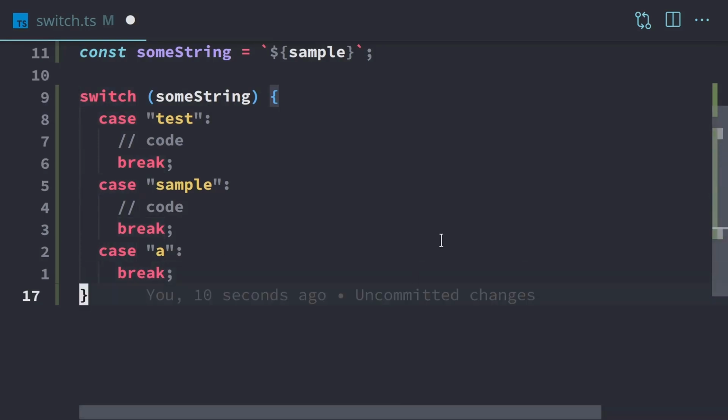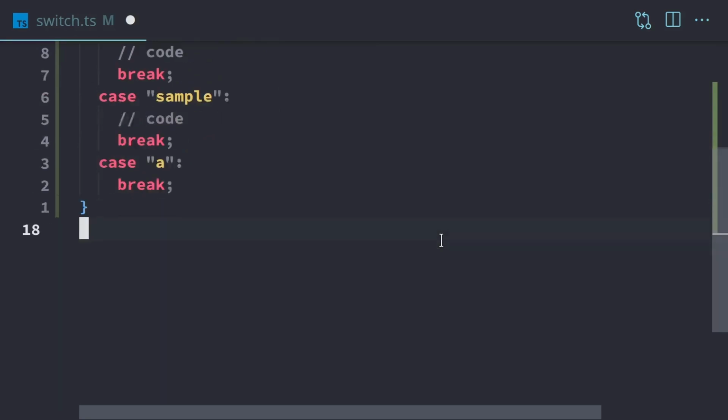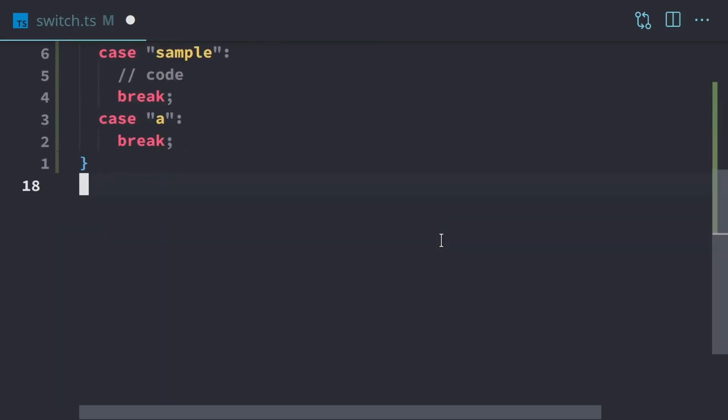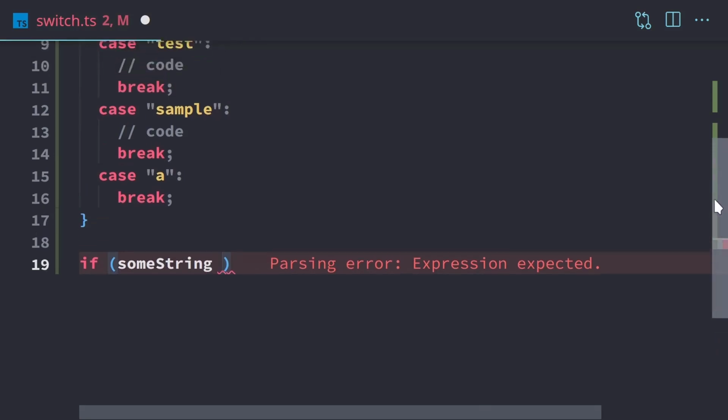That way you can see the equivalent code, because you can use either one. It's just kind of a preference or a readability thing. But whichever makes your code more clear for that particular situation is the one you should be using. So we're going to do the same thing with if. So we have if some string, and we'll keep the switch block in view.